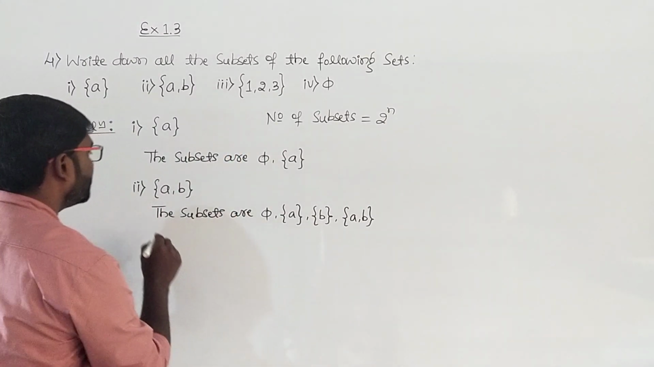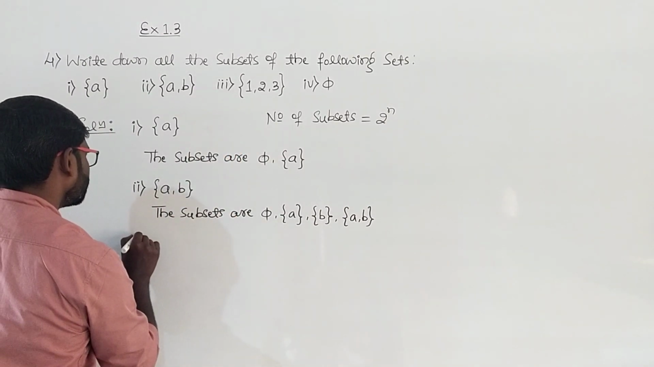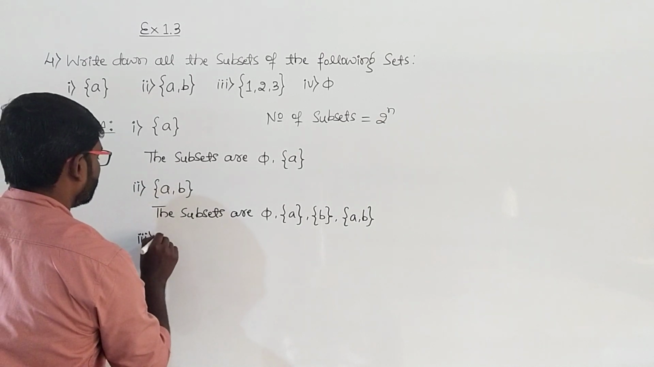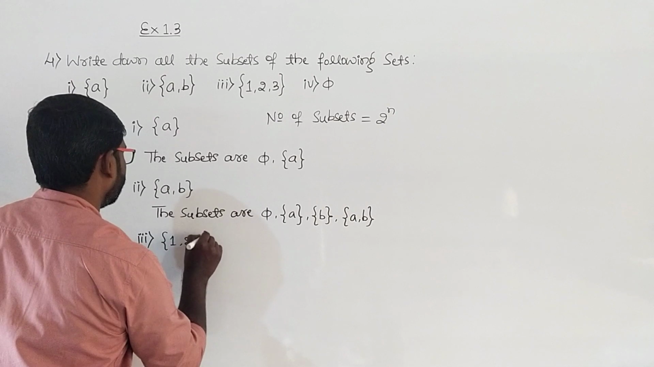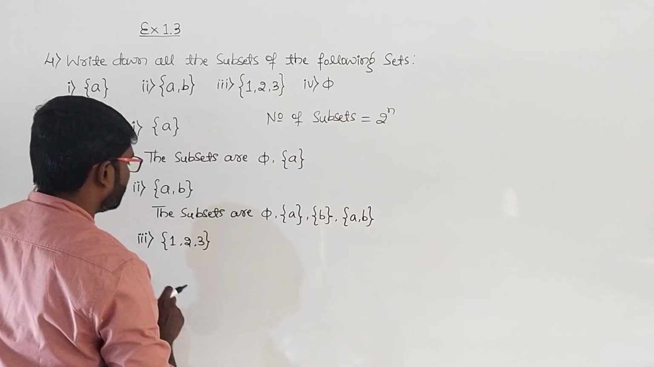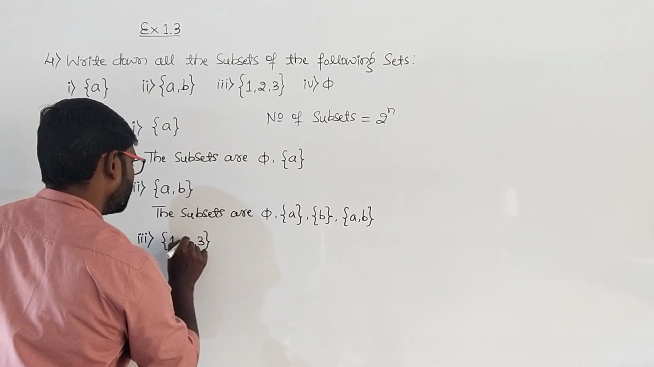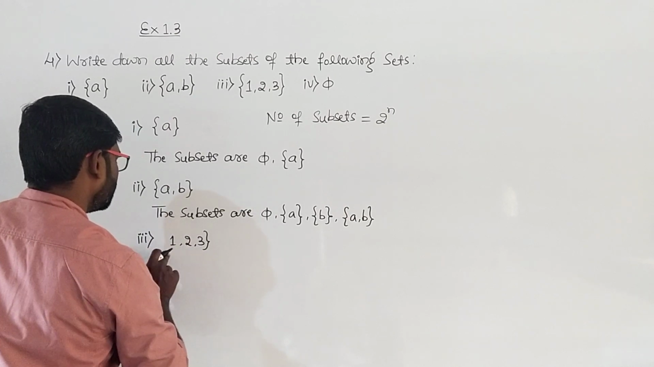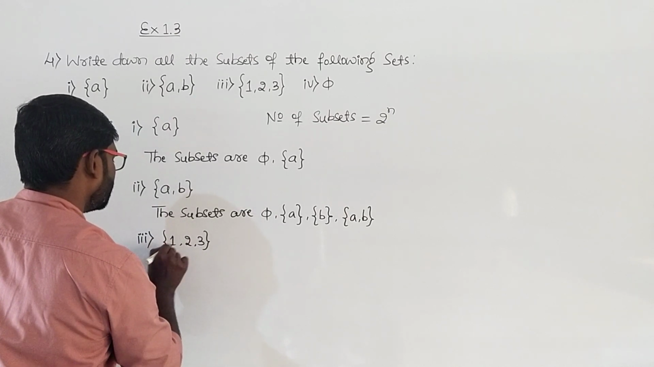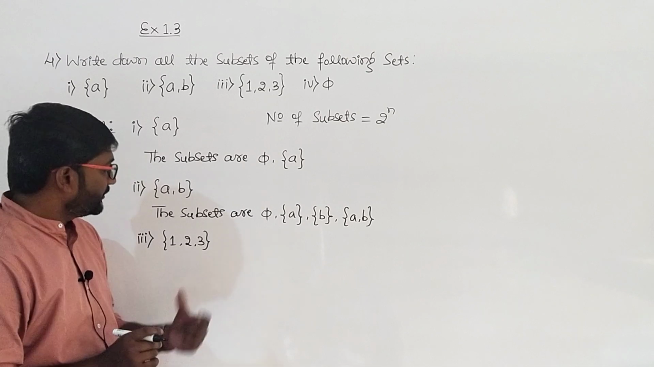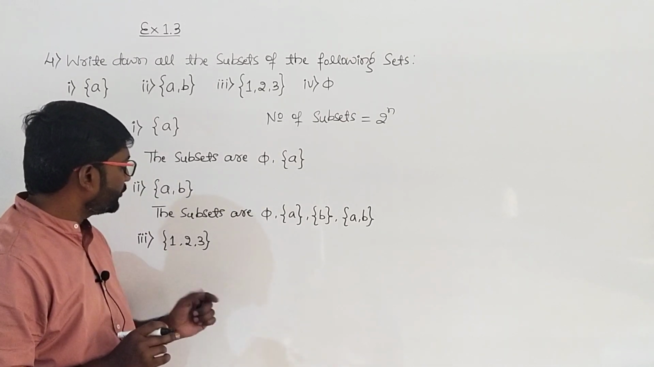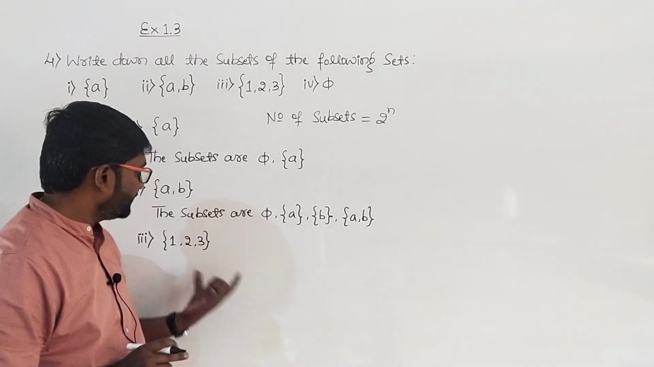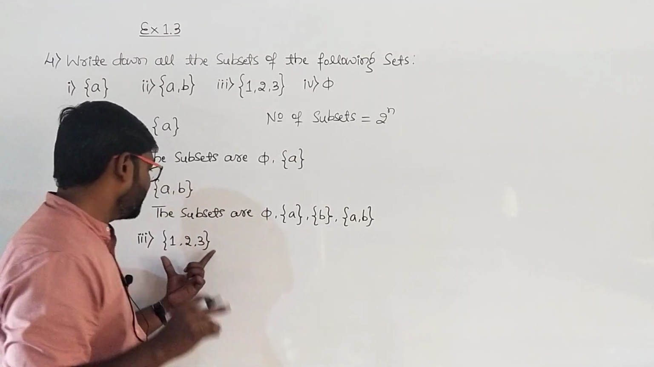Then take up the third one. So it is 1 comma 2 comma 3. This set has 3 elements. The number of subsets will be 2 raised to 3, that is 8. So we have to write 8 subsets for this set.